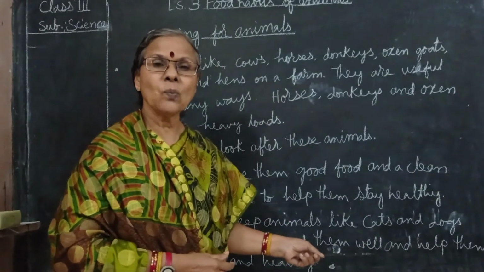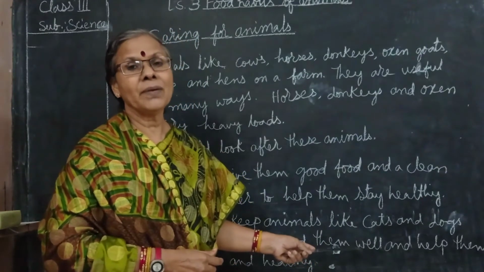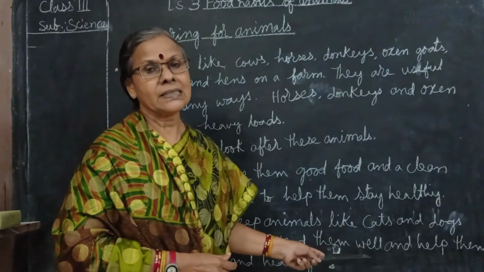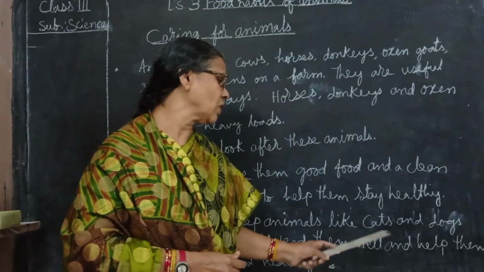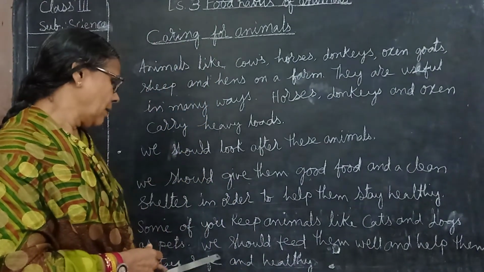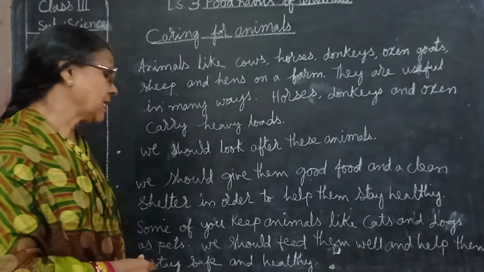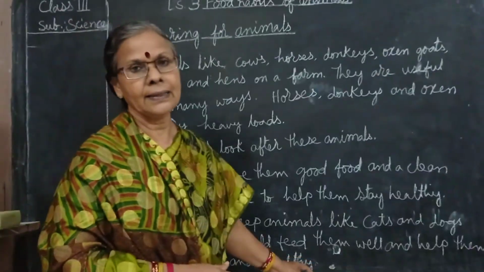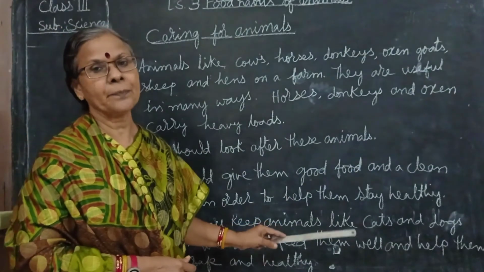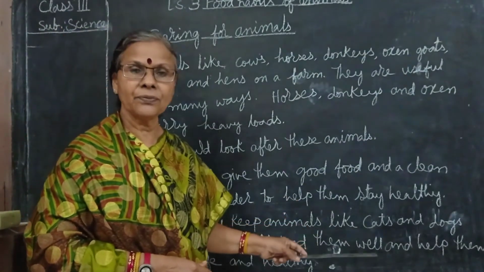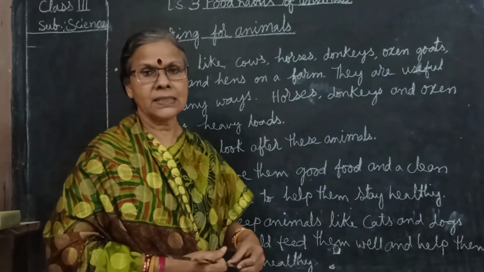So we also must love them. We must give them timely treatment when they fall sick. Otherwise it is not good for us and for the animal also. So we should feed them well and help them stay safe and healthy. All these animals we must care for, giving good healthy food and timely vaccines.